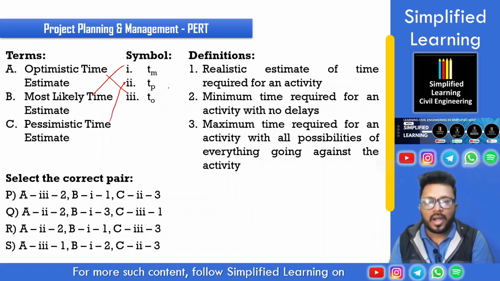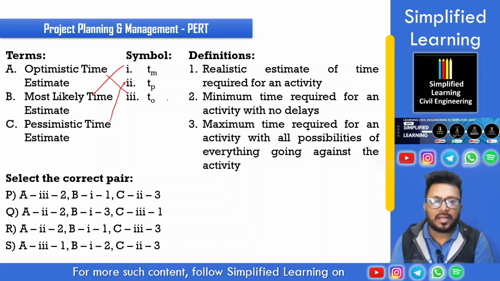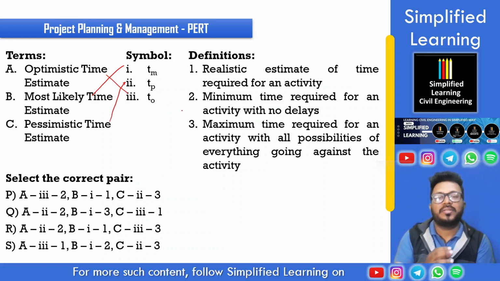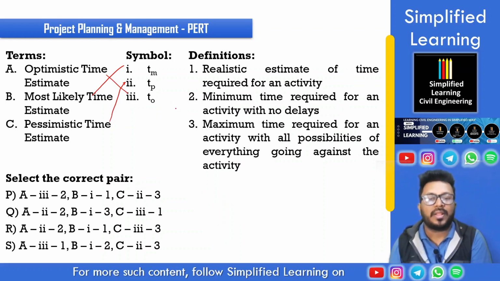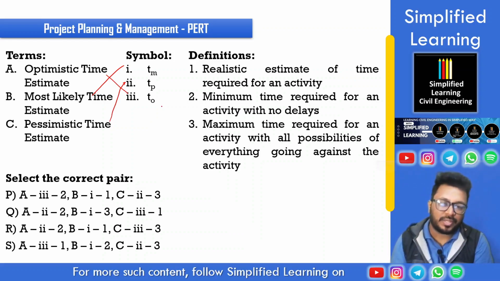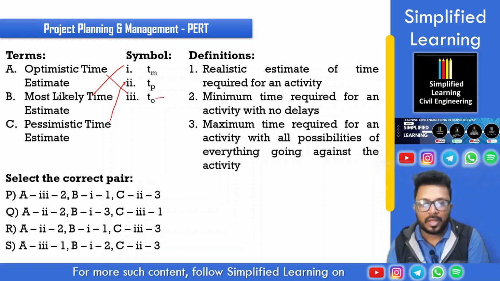Now if we look at the definition, when we are looking at optimistic time estimate, which is TO, TO is nothing but the minimum time required. Optimistic means the least time that will be required for an activity without any delay, meaning no delay, no worries in the completion, thereby it will be the minimum time. Okay, then